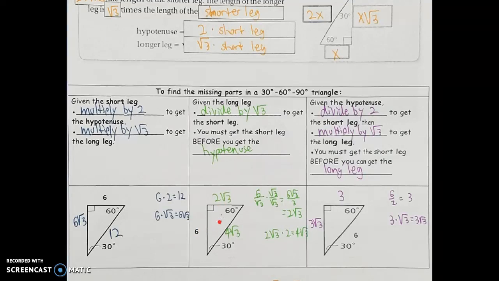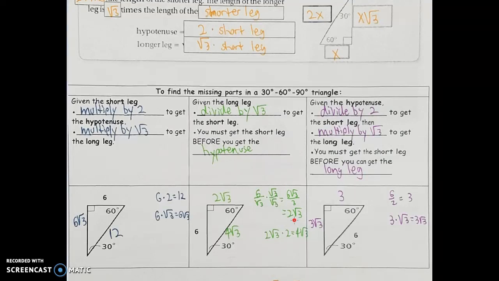We're going to take 6, divide that by rad 3, and that's going to give us the short leg. And our answer is going to end up being 2 rad 3, but we can see why that happened here. Again, we take the long leg, divide it by rad 3. That's going to tell you what your shorter leg is. But we also have to rationalize that. So times rad 3 over rad 3. I should get 6 rad 3, which simplifies to our answer 2 rad 3.